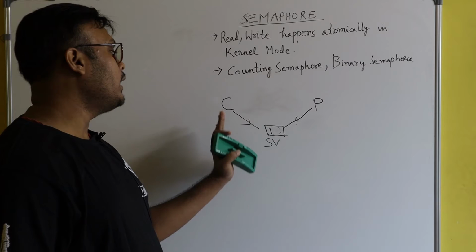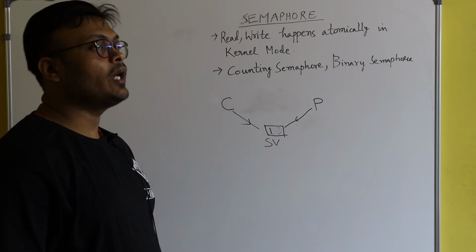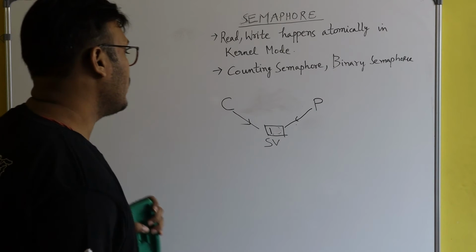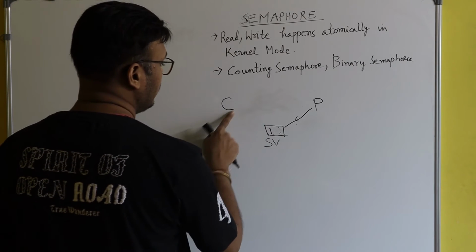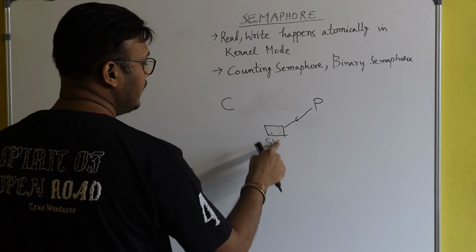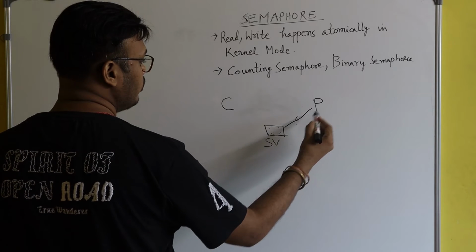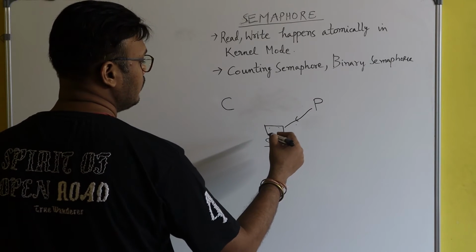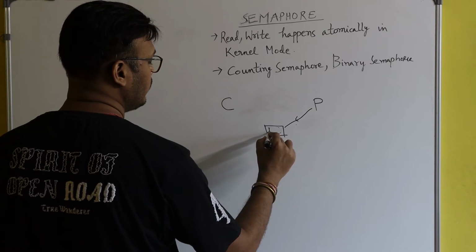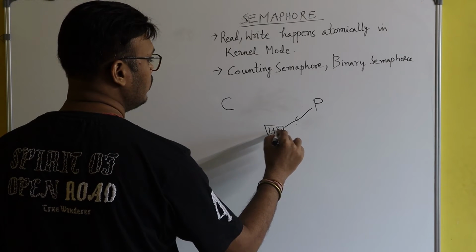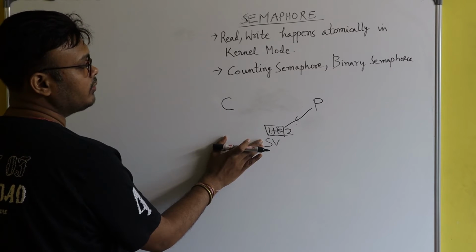It's better that both write and read operations should happen in an atomic manner. I mean to say that when the producer is writing something in this semaphore variable, for example sending 2 wake calls, 1, then again 1 plus 1, 2, during this time the consumer should not access the semaphore variable.